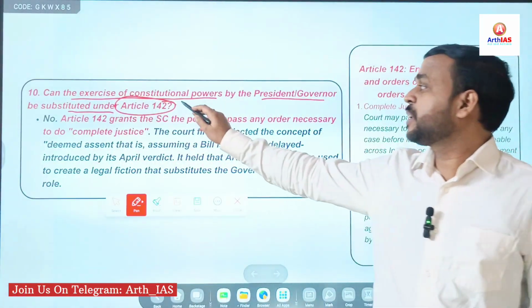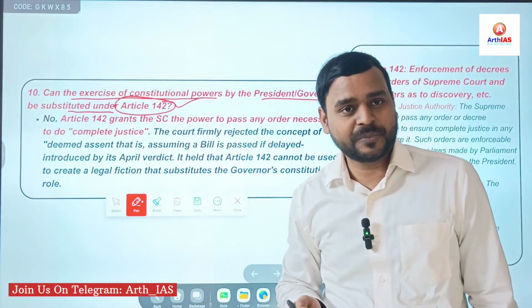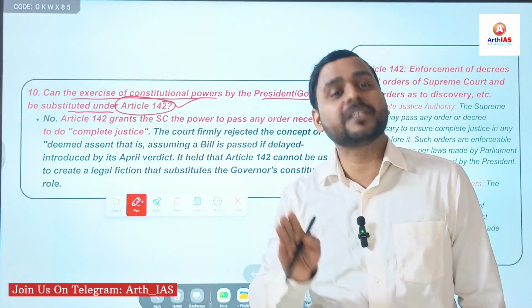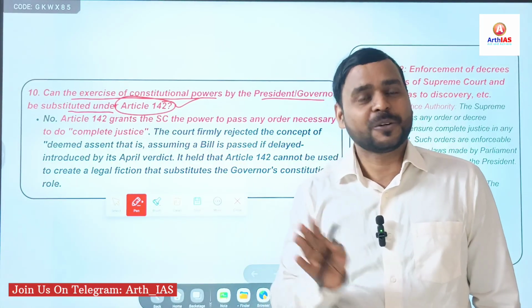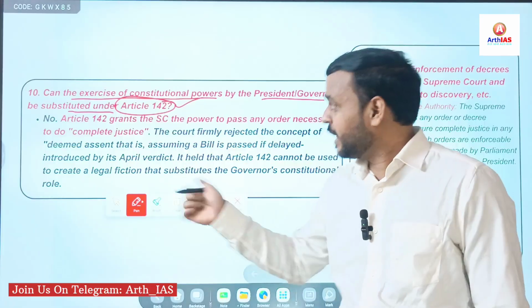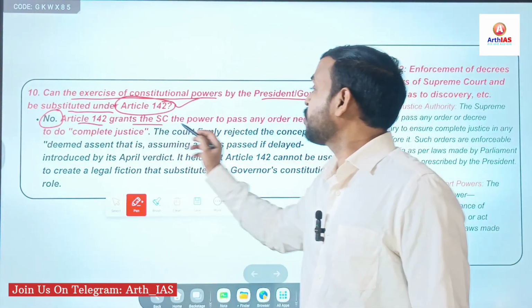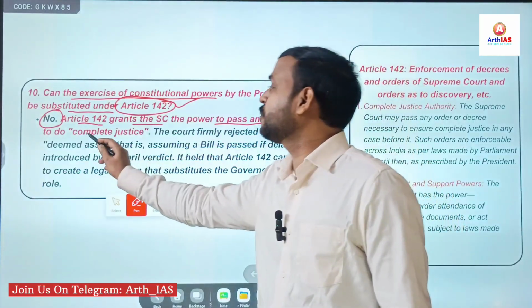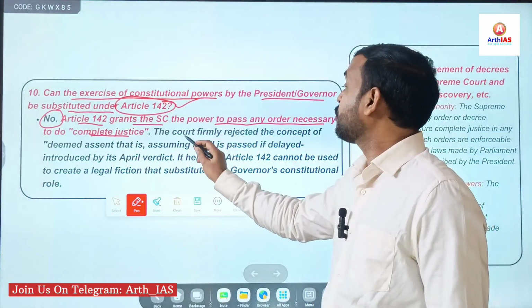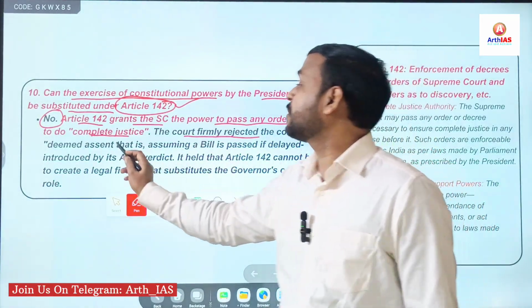Right? And this article makes the Supreme Court very powerful. Right? It can do anything to ensure justice, to do complete justice. So here the Supreme Court held that no, Article 142 grants the Supreme Court power to pass any order necessary to do complete justice. Right? But the court firmly rejected the concept of deemed assent.